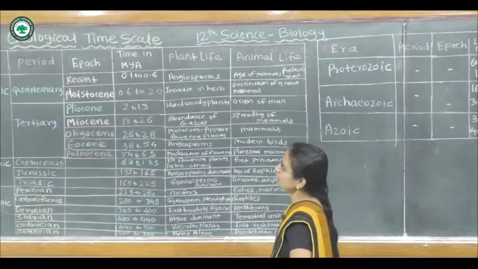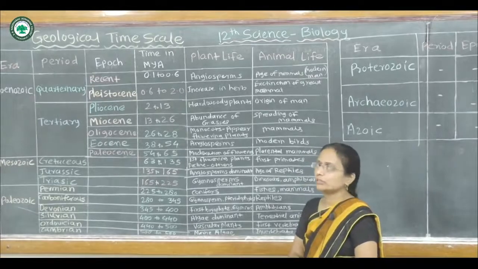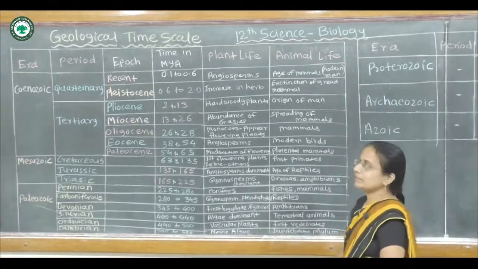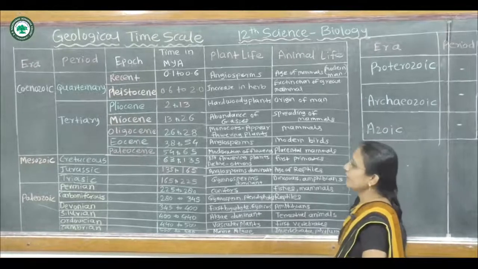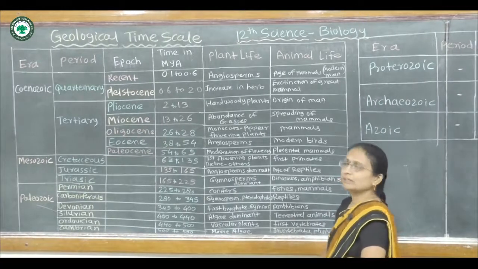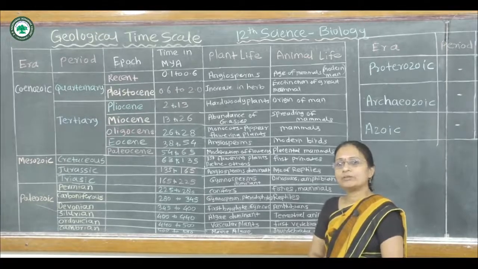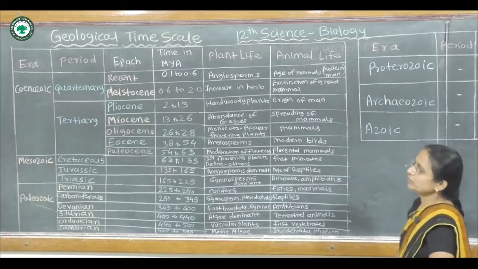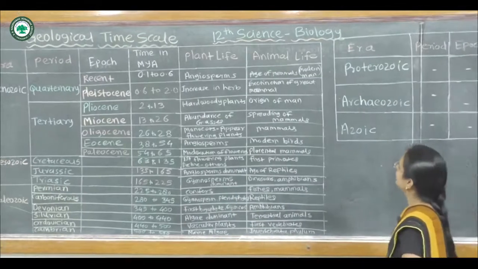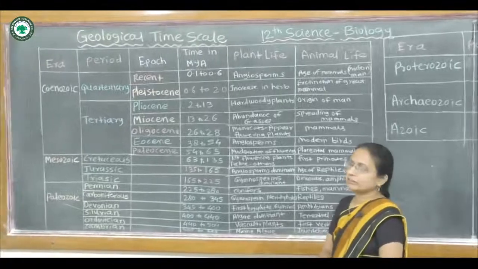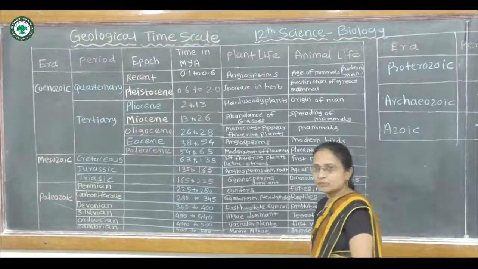This total geological time scale shows the era, period, epoch, time in million years ago, plant life as well as animal life. The total era is divided into Cenozoic, Mesozoic, Paleozoic, Proterozoic, Archaeozoic and Azoic eras.